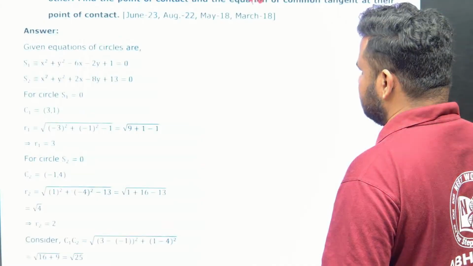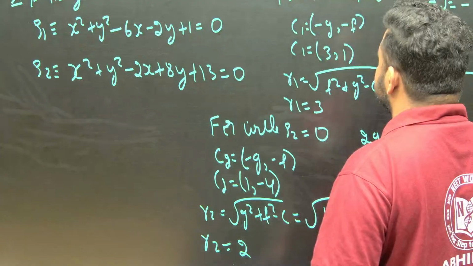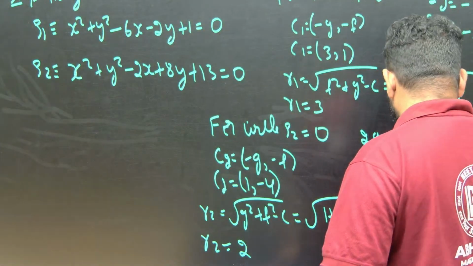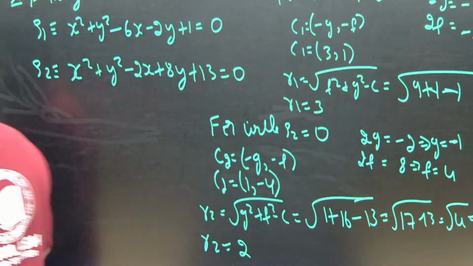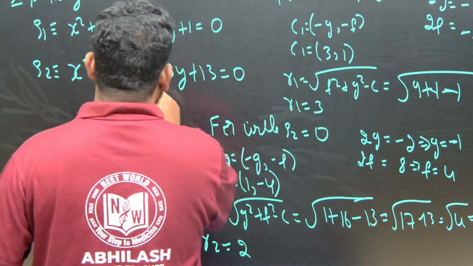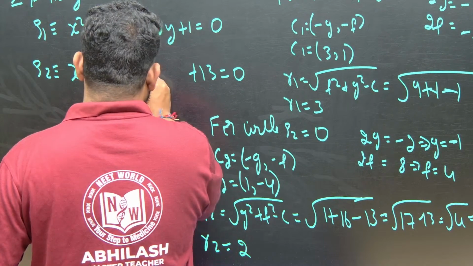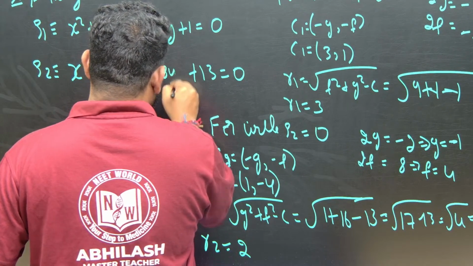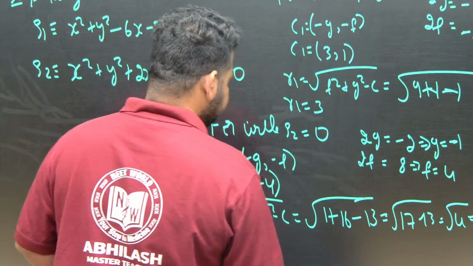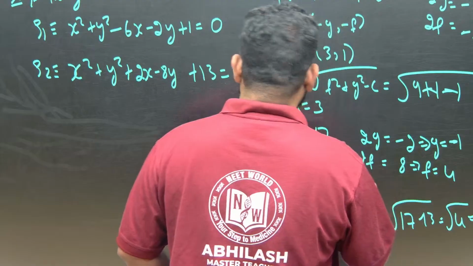I copied the question wrong. Let us check. Okay, so here what we have done is, we have taken this to be... it should be plus 2x minus 8y. Plus 2x minus 8y means what will this become? This will become minus 8.